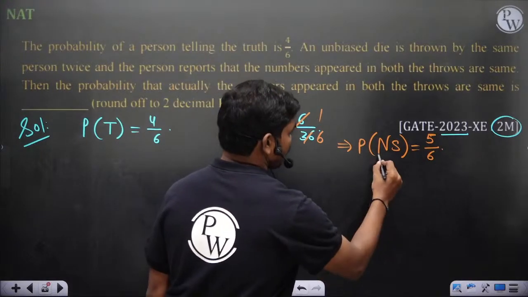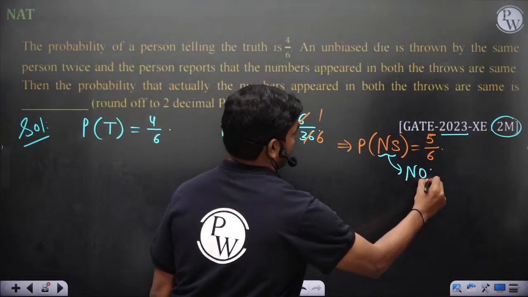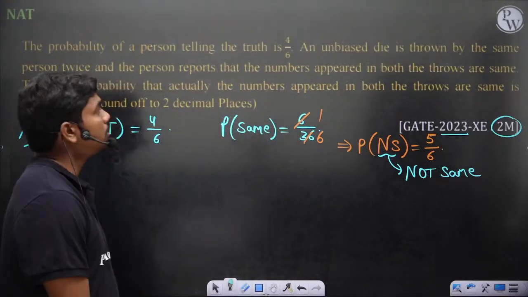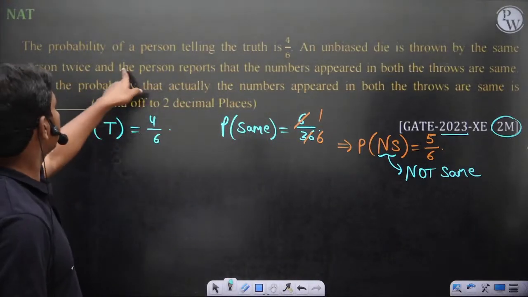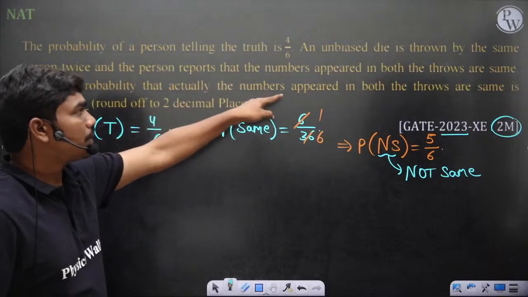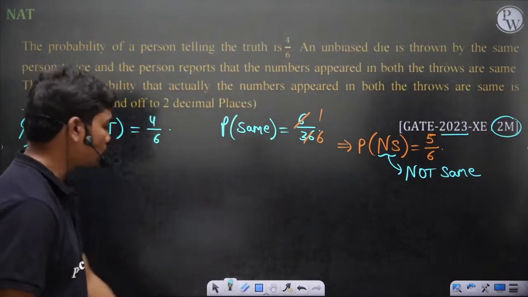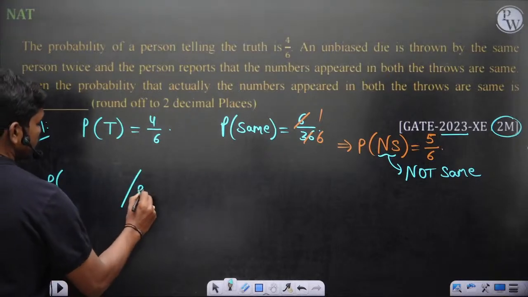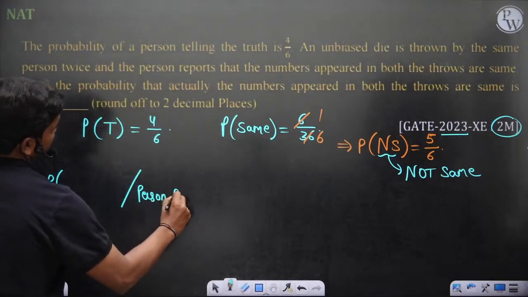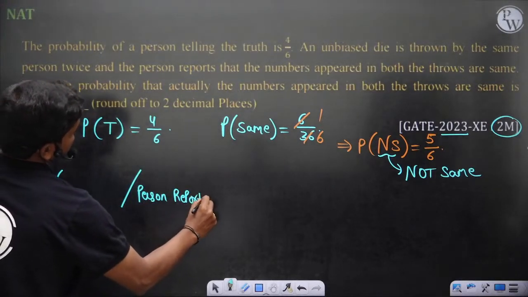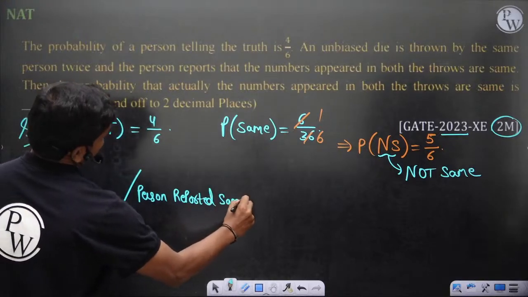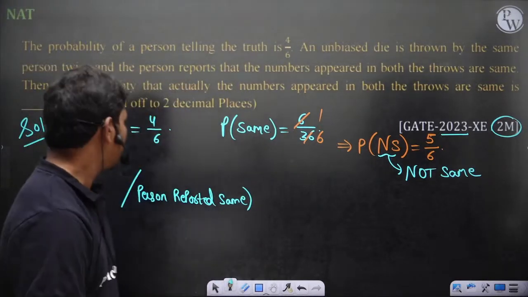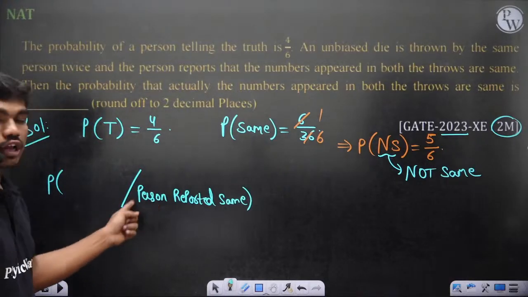This is not same. Now, the person reports that the numbers appeared in both the throws are same. So the person reported same numbers, but this guy can also lie, correct?